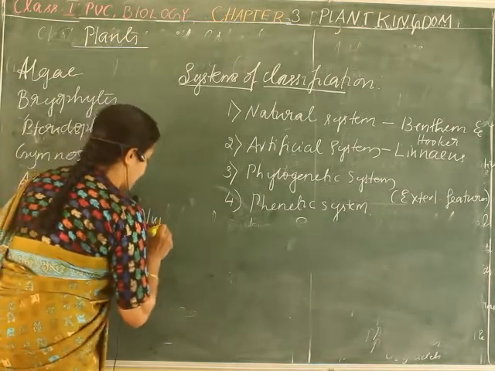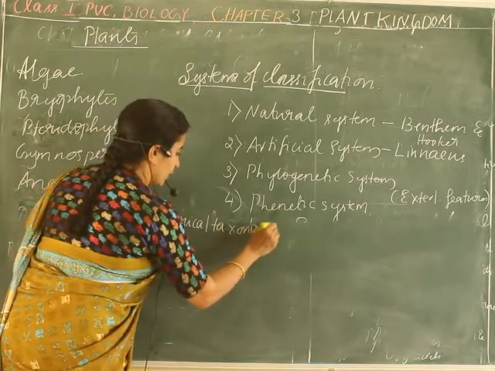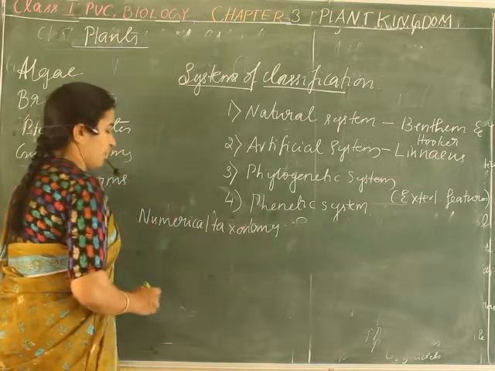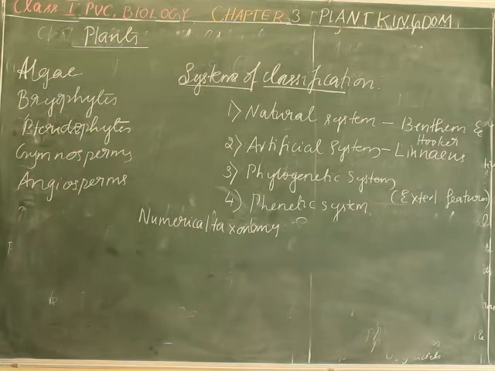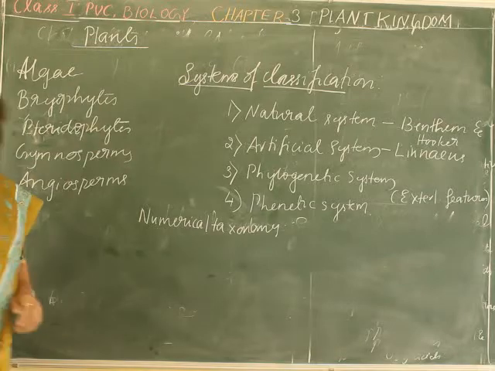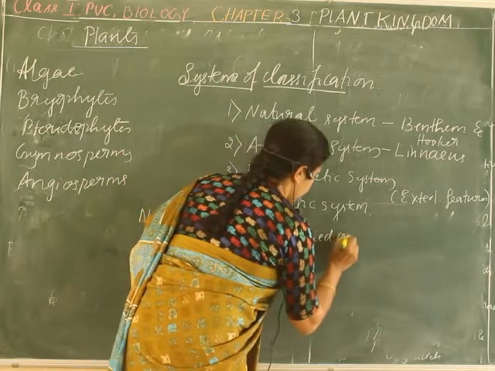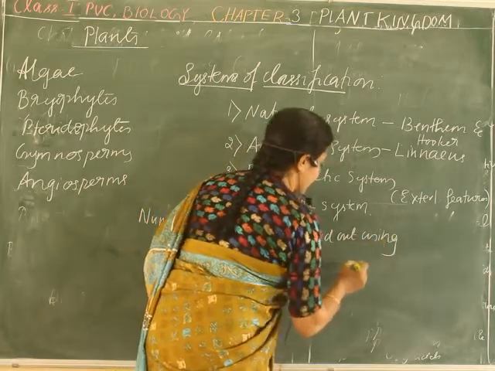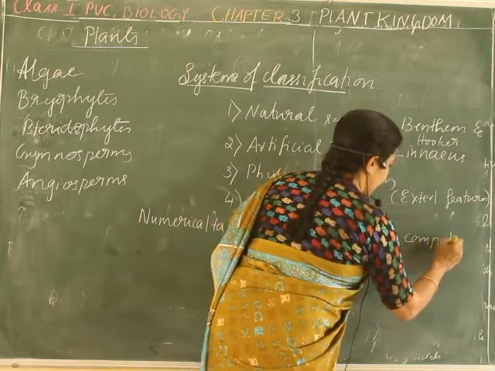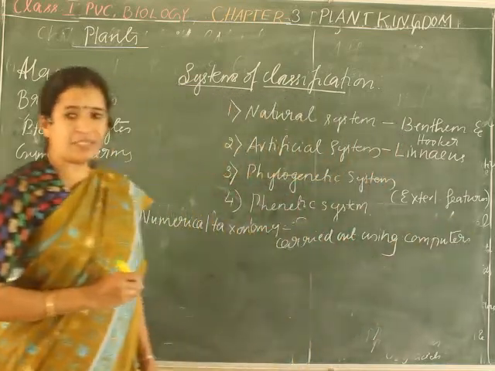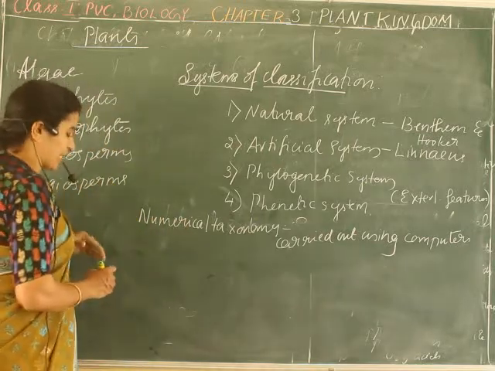In that, one type is numerical taxonomy. Numerical taxonomy is classification using computers. It is carried out using computers, as well as assigning numbers to the characters. Here the plus point is that all the characteristics are taken into consideration.